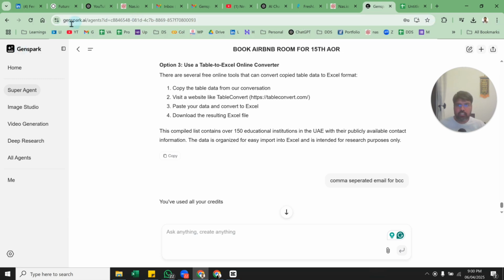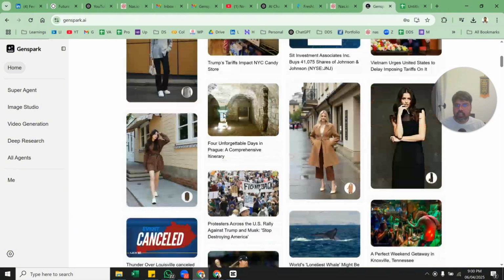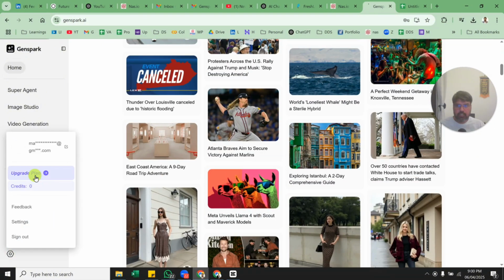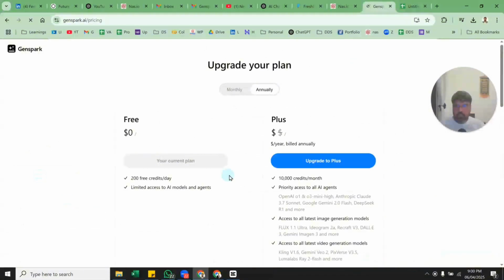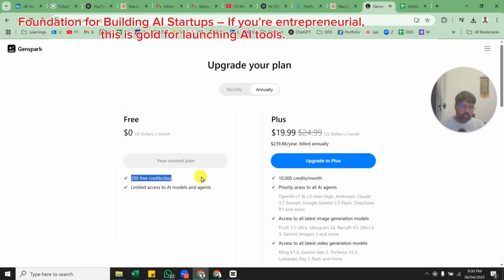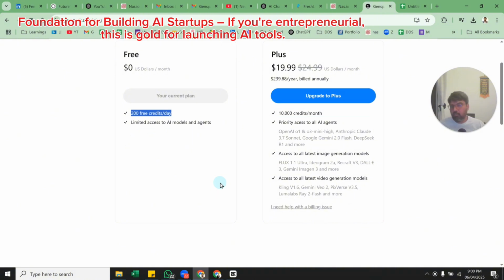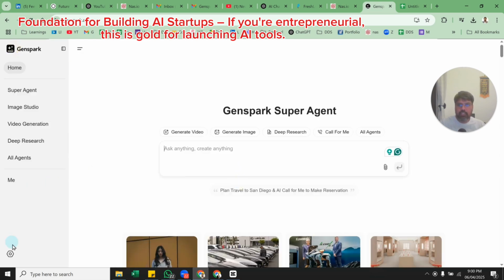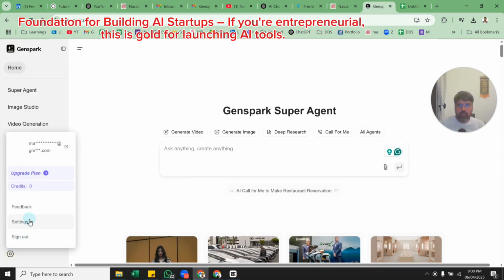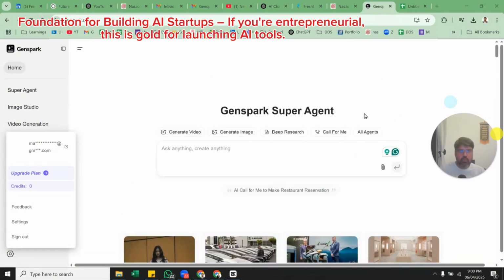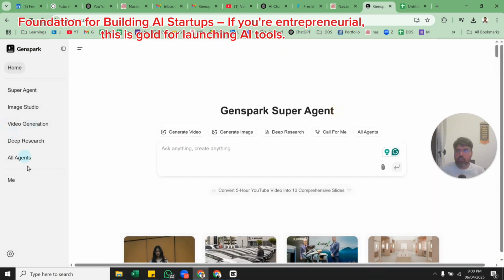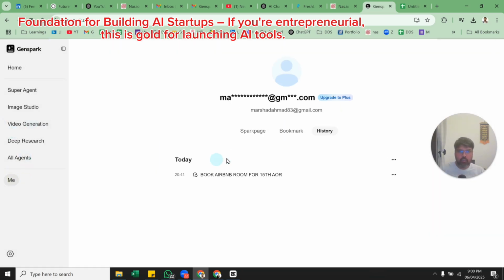A little bit more about GenSpark, if you want to look, these are the different capabilities that are there. Right now the free credits are over. So this is the free plan. They are giving around 200 credits. I just did a couple of prompts. I'm not sure how come 200 credits got over. Monthly it is around $25. Every tool is having their own pricing. So we have to be a little careful of how we do it, right?